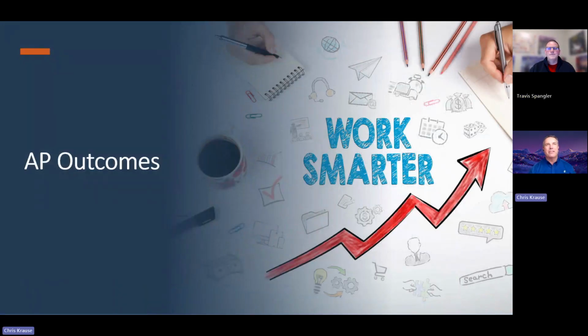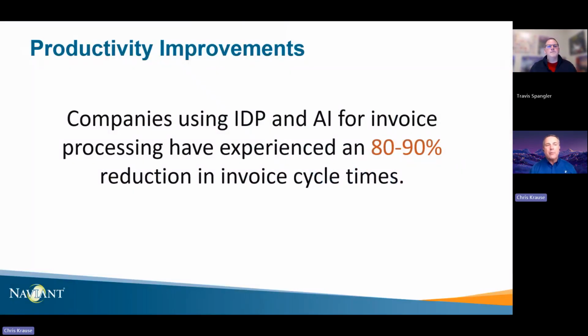So what are some of the key things we've seen from AP outcomes across our deployments? Well, first, if you implement an IDP and AI for invoice processing solution, you can reduce your invoice cycle times by 80 to 90%. That is a dramatic reduction in the time it takes from the time you receive an invoice to the time that you pay that invoice and get it through your system.